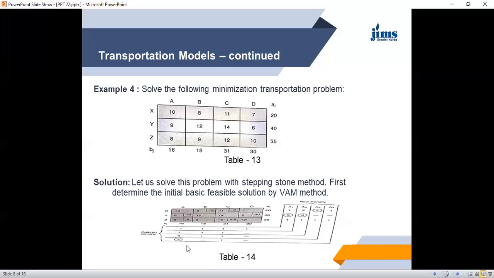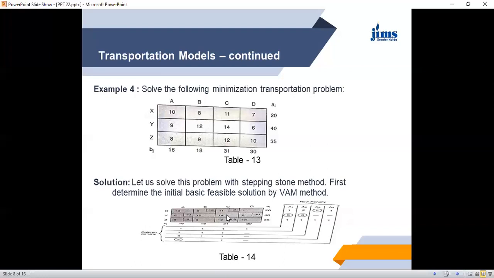Now again we calculate the difference. So what will happen? Now this difference is again 8 and 9 is 1. 8 and 9 is again 1. 11 and 12, this is again 1. And this difference is 8 and 10, 2. 9 and 12, it is again 3. 8 and 9, it is 1. So what we see is that again it is the Y row where this difference penalty is maximum.